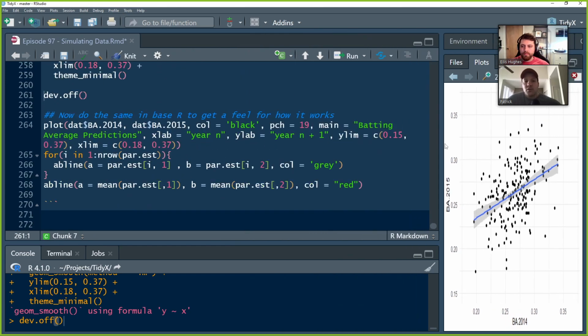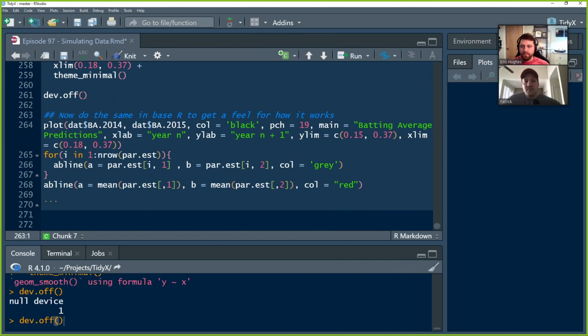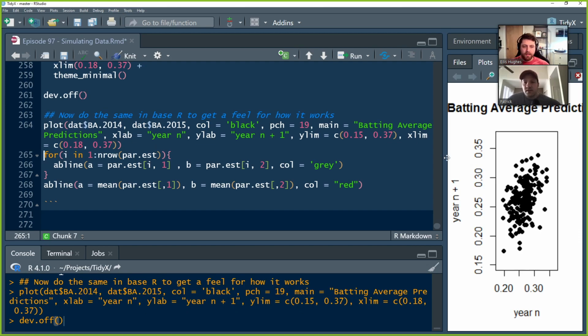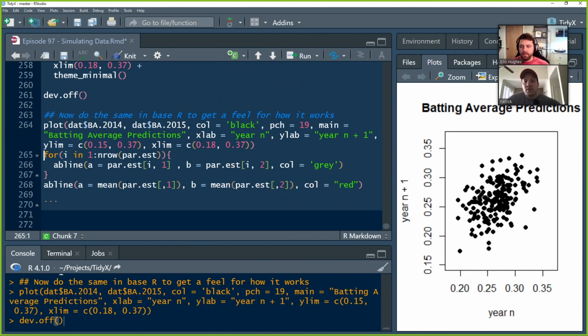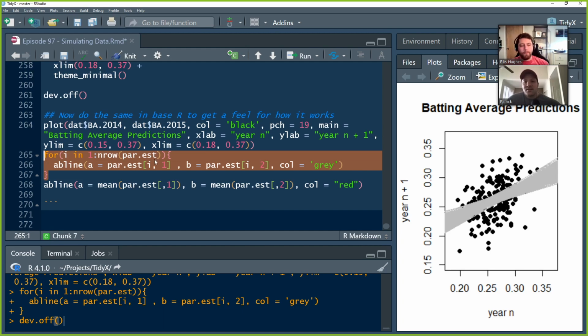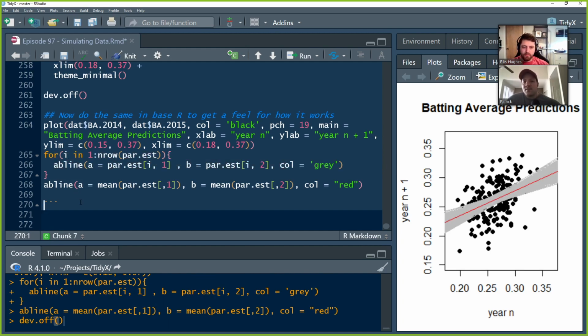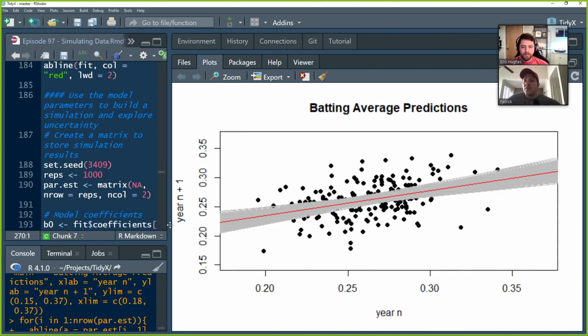So if we go back over, we replot our data. So this is the same data as before. Now, instead of taking a random sample of 10 lines, I'm going to produce a sample of all of those lines. Boom. And plot them over the top. And then I can put the mean line in. And now we see the exact same plot. And we have an understanding of the uncertainty that was used to produce what we saw in ggplot.